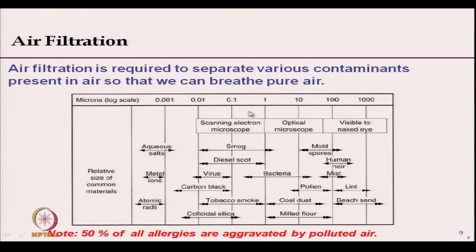These are the different types of particles which contaminate our air, and we have to remove them from the air: pollen, coal dust, diesel soot, smog. Accordingly we have to develop fibrous filters to protect us from this type of harmful particles.